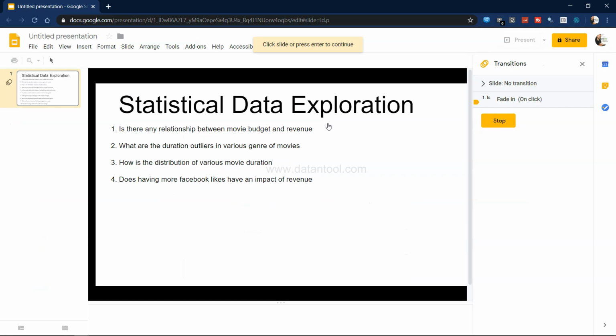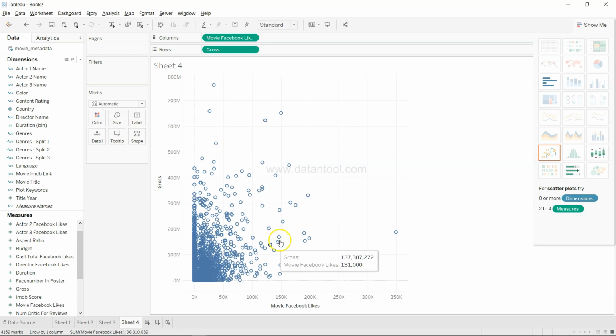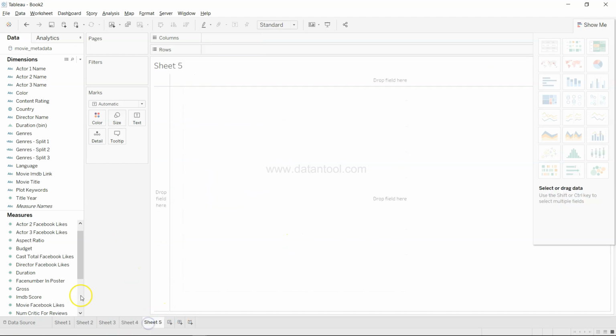All right, so let's move on to the next question. Is there any relationship between Facebook likes and IMDb voting? Okay, so I'll create one more sheet: IMDb score and the movie Facebook likes, right?